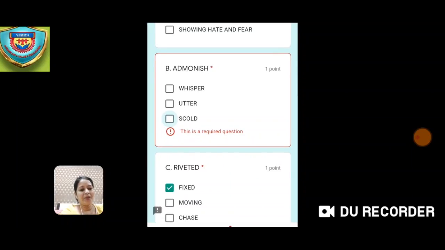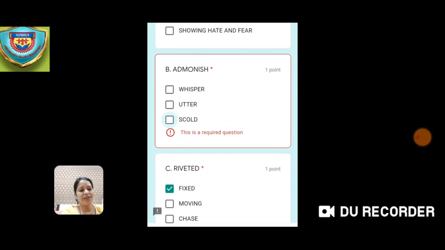Then the next one is riveted: fixed, moving, chasing. So the answer I have written over here is fixed. Then we'll go to the next.